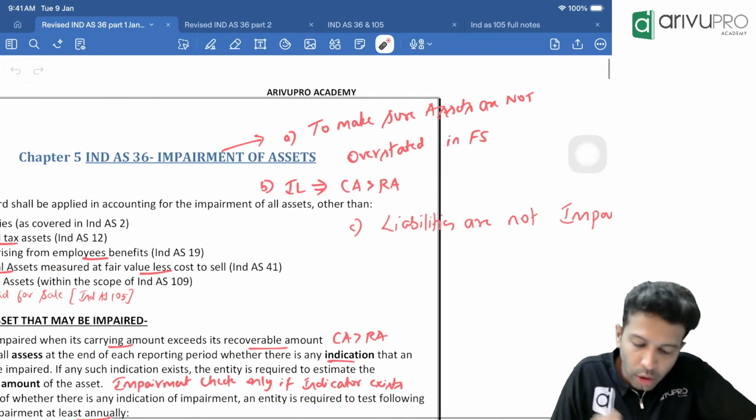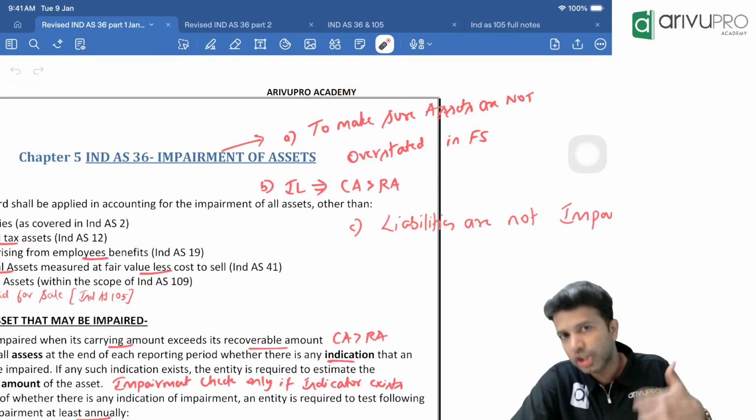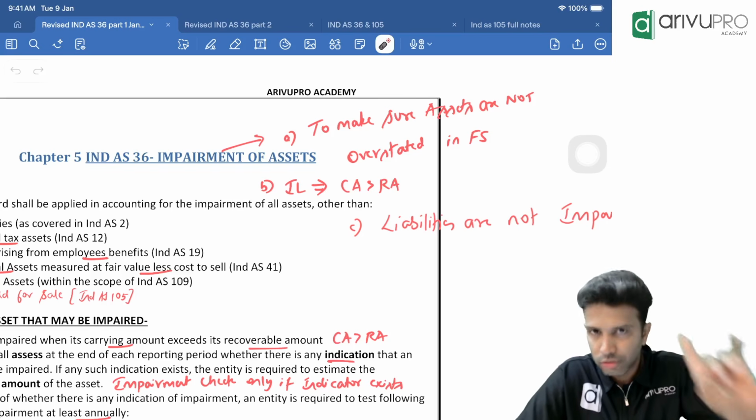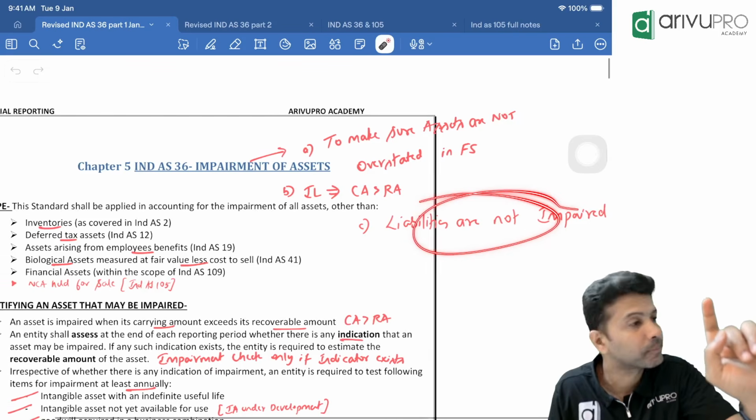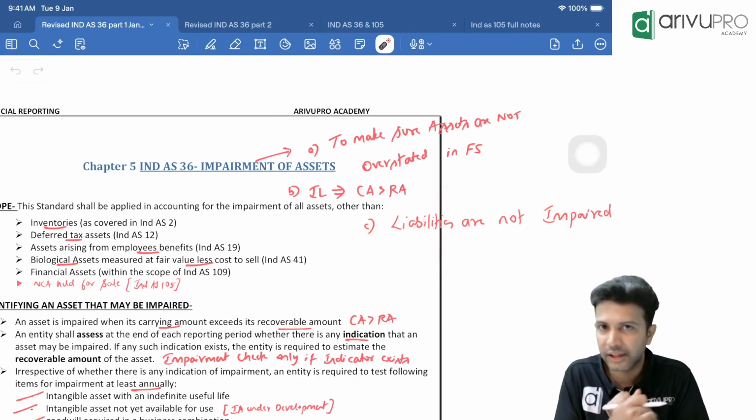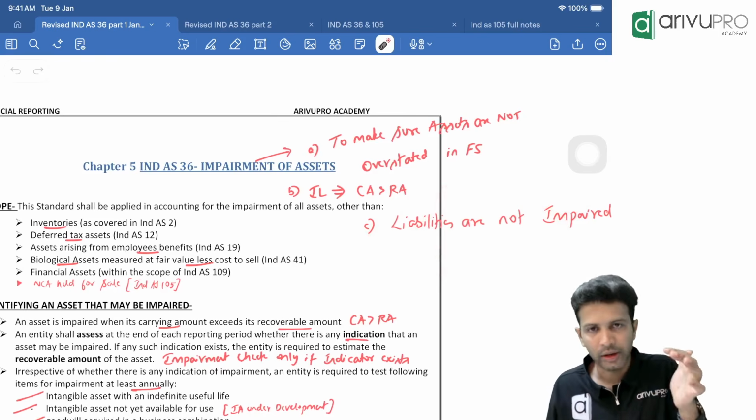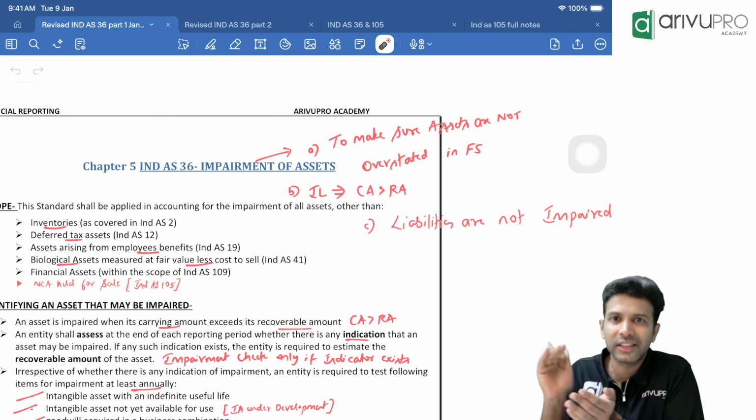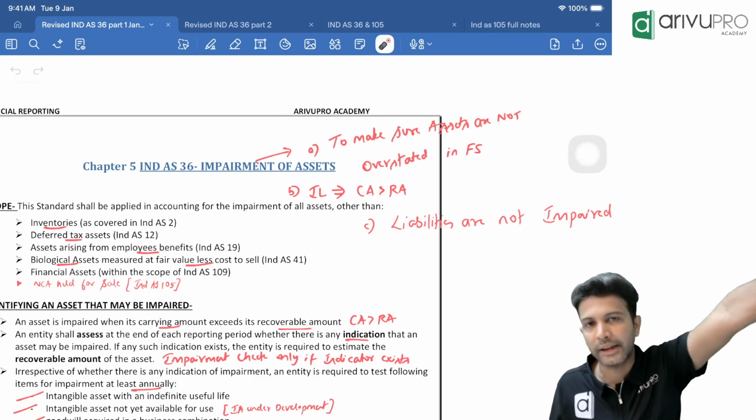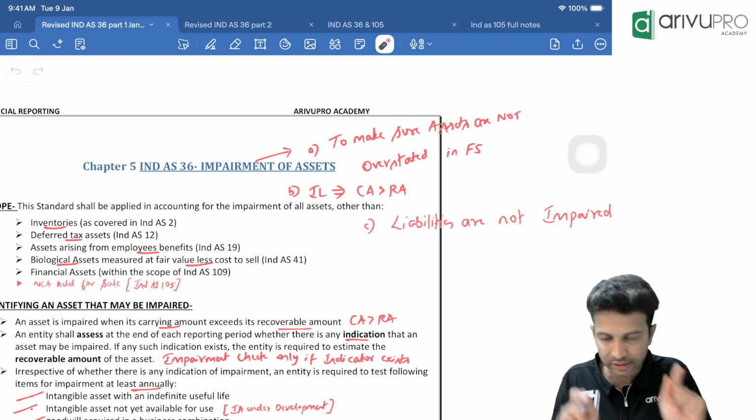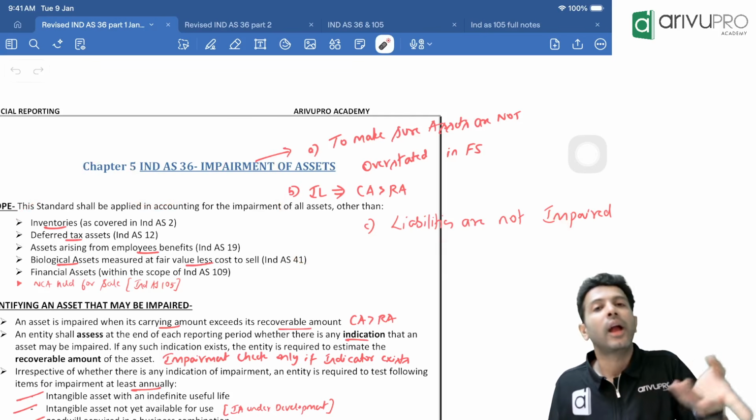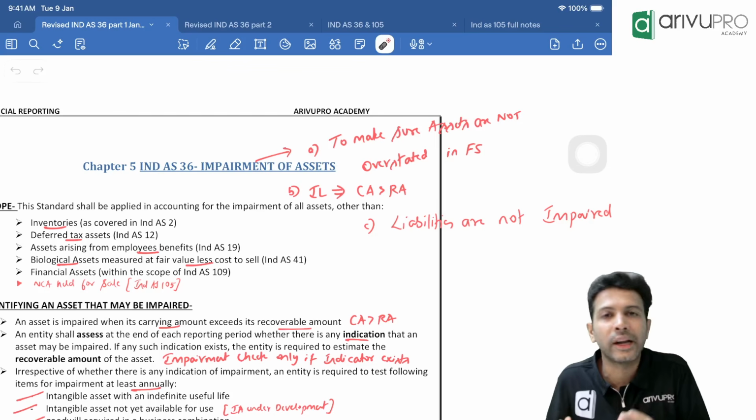Okay, first, the overview of the standard: the background behind framing of the standard is that it is impairment of assets. So first, liabilities are not impaired. Ind AS 36 is only applicable for assets; for liabilities, Ind AS 36 does not apply. Most of the liabilities are financial instruments. There is another standard, Ind AS 109, and a couple of more, so that standard gives a comprehensive treatment. Hence, liabilities are not impaired as per Ind AS 36. That means this particular standard applies only to assets.